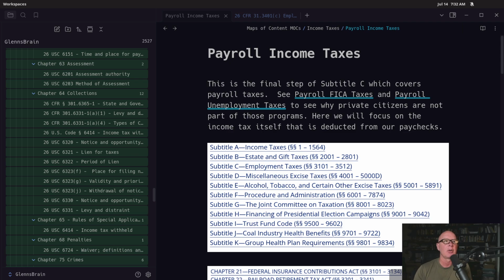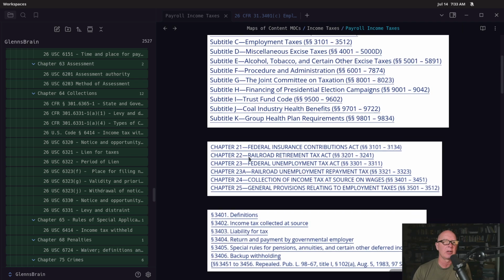checks? So looking at this is all of our subtitles, and you can see that subtitle C is declared to be our employment taxes. So we're going to jump into there and take a look at what's in there. And this is where we have our FICA, which we've already covered, our unemployment, which we've already covered. And then you'll notice a couple railroad things that are in here. And then chapter 24 is our main part of our payroll taxes.